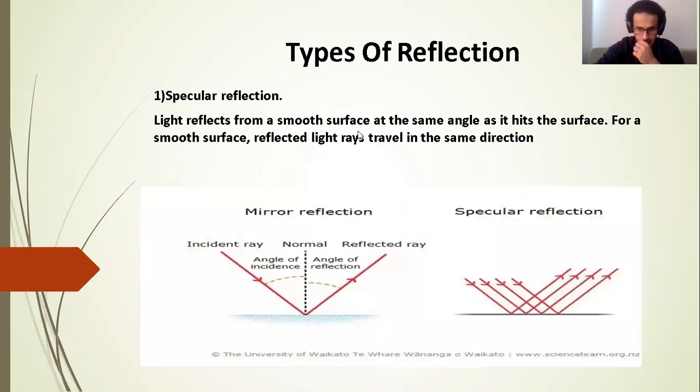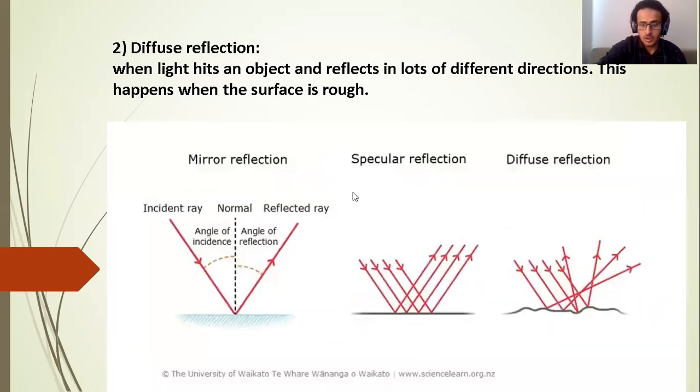If the light strikes a smooth and shiny surface like water, glass, or polished metal, the light will be reflected at the same angle as it hits the surface. Here, the incident angle is equal to the reflected angle, and this is called specular reflection. If the light hits a rough surface, the light will be reflected in different angles, and this is called diffused reflection.